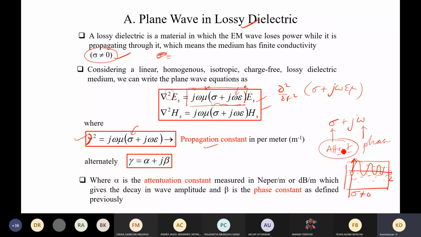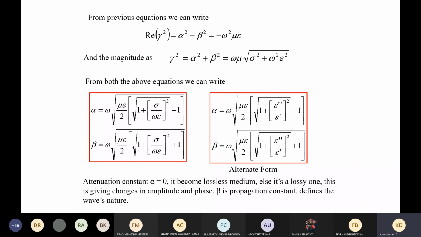So it is the attenuation or the phase. It is not a property of the wave. It is a property of the medium itself, that is manifested in terms of the wave behavior. So that is what is described. Alpha is the attenuation constant. Beta is the phase constant. Together they are named the propagation constant. So here the real and imaginary parts bring together a simple equation like this.